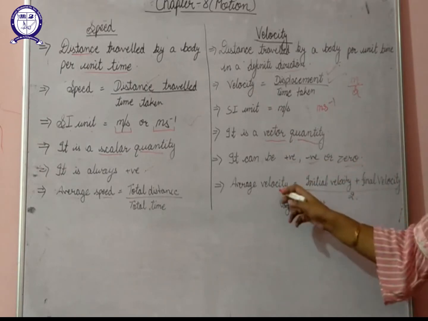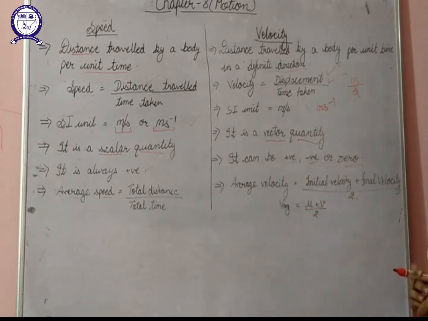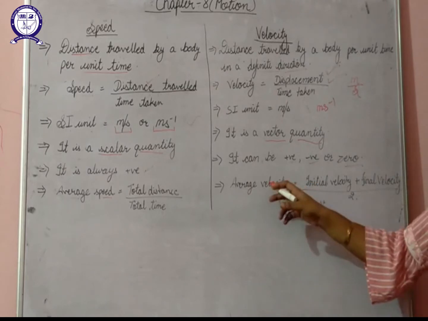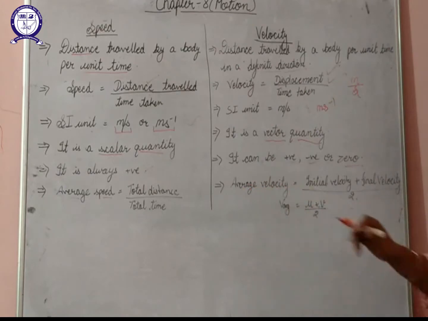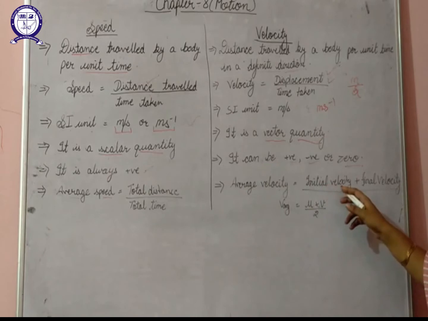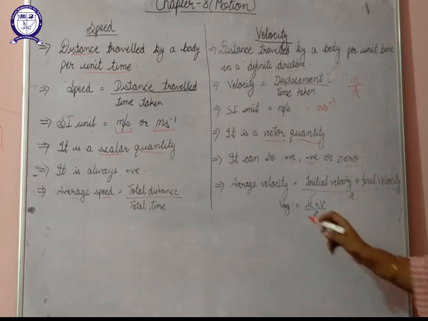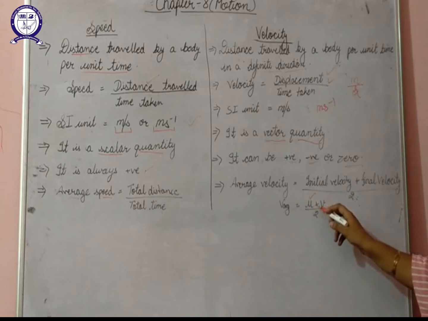Now if we talk about average velocity, that is in case of non-uniform motion. At that time we cannot calculate velocity, we have to calculate average velocity. Average velocity is calculated as the initial velocity, that is the velocity in the beginning of the journey, plus the final velocity, divided by 2. Initial velocity is represented by the symbol small u, and final velocity by the symbol v. So average velocity can be written as (u + v) / 2.